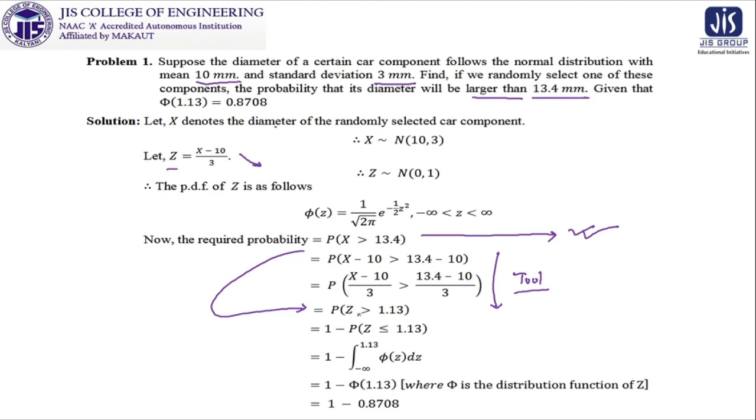So as we get Z greater than 1.13, our second technique or second tool, which is also known to us, is that we need 1 minus P(Z less than or equal to 1.13). So that is 1 minus the integral from minus infinity to 1.13, which is merely the calculation of capital Phi, and we get Phi(1.13) given in the question. Look at this, we need Phi(1.13). Capital Phi is the distribution function, small phi is the density function. So 1 minus Phi(1.13), putting in this value, we get the result like this.